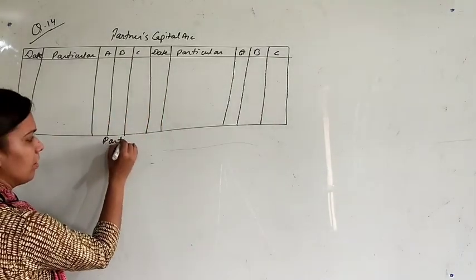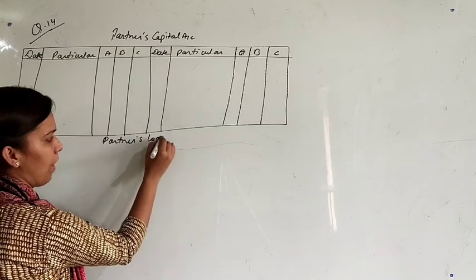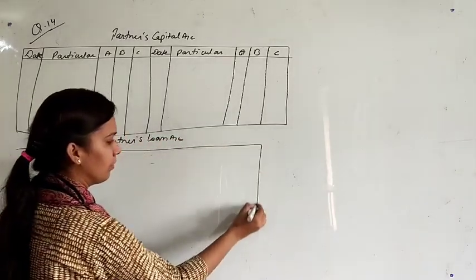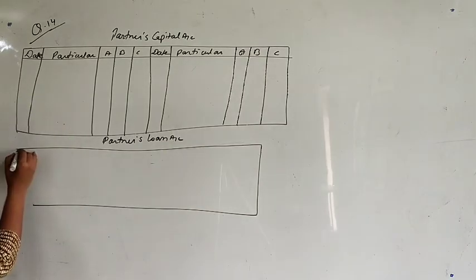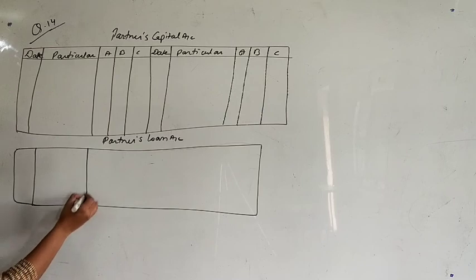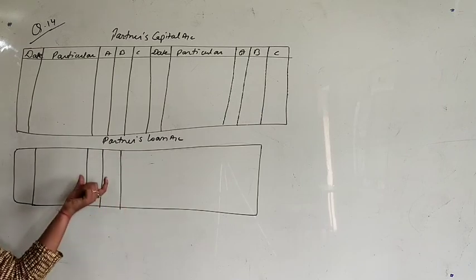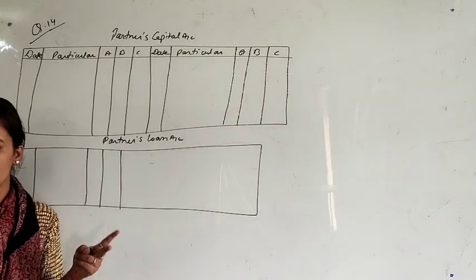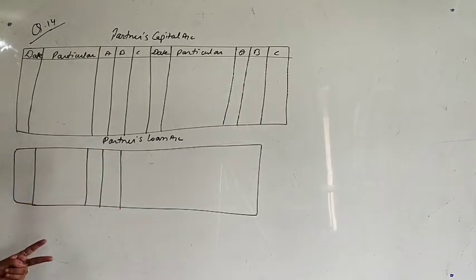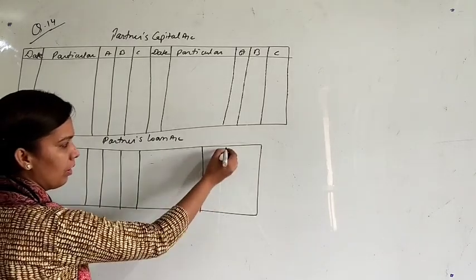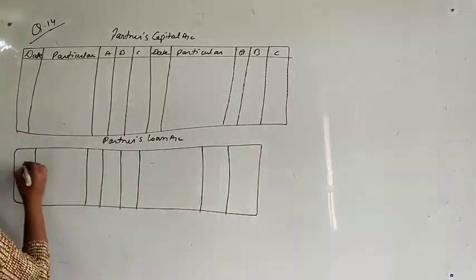Second we will prepare, that is partners loan account. In this also same, date, particular, B and C. Just I am making here for amount 2 columns because there are only 2 partners that are giving loan to the firm.